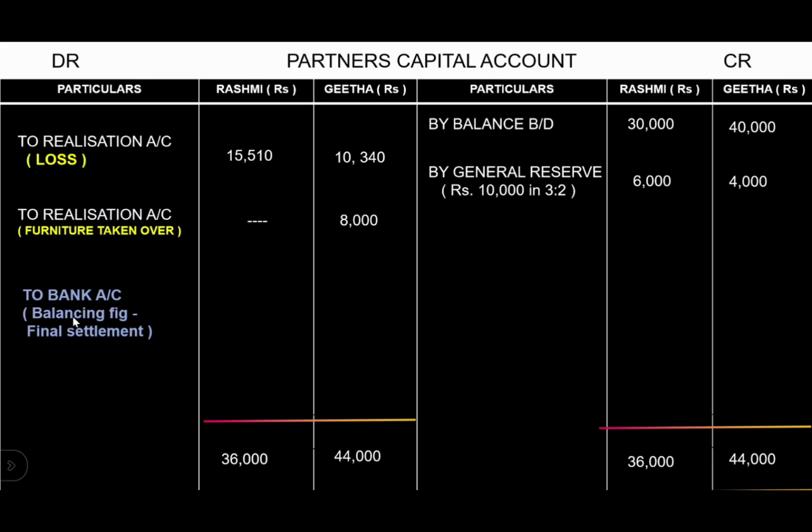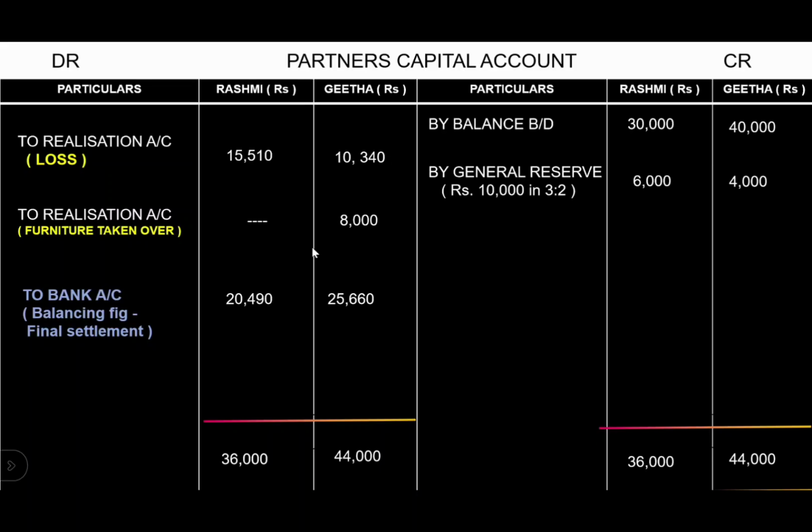So for Rashmi it will be 20,490 and for Geeta 44,000 minus 18,340, that is the debit side total. The balance will be 25,660. So this should be transferred to the bank account, which is the final settlement to be paid to the partners.